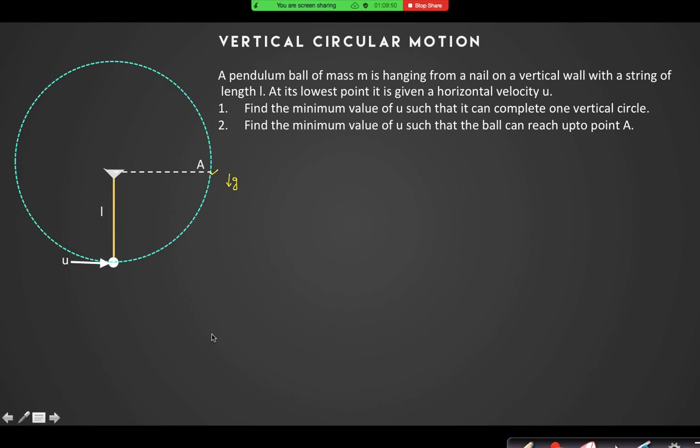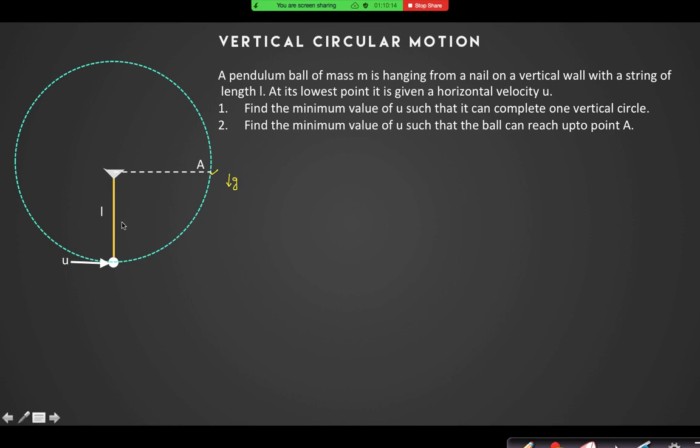A very common question, but also very important for your exam purpose. The second one is root over 2gL. Yes, root over 2gL.